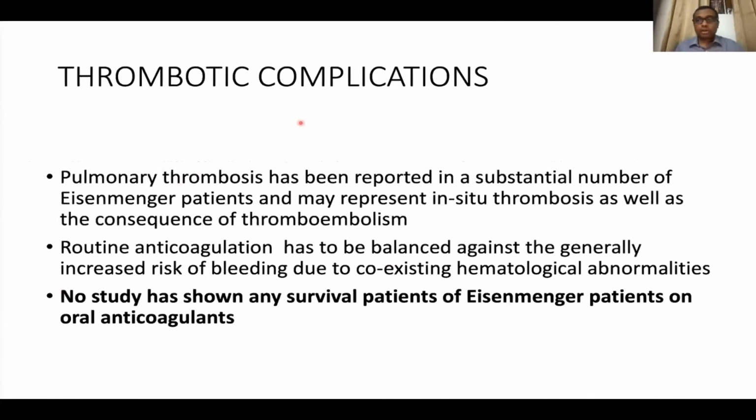So coming to thrombotic complications, I'm rushing through for want of time, but thrombotic complications are very common in this group. Pulmonary thrombosis has been reported in a substantial number of Eisenmenger patients, but when we anticoagulate them, they often bleed, and that is probably why anticoagulants are a strict no in this group for thrombosis alone. They can be given in a tailored manner for a very definite duration of therapy, but routine blanket treatment with anticoagulation is strictly no.